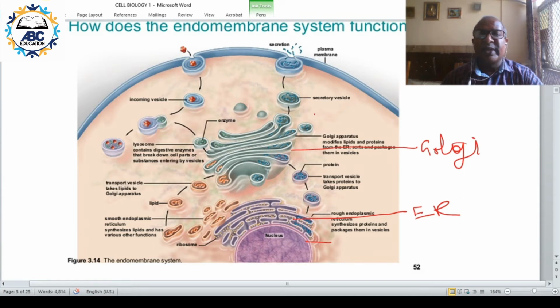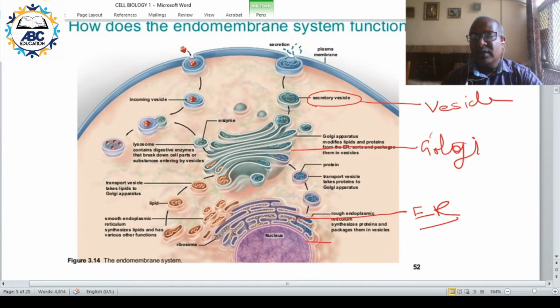Then these are the secretory vesicles. So here things are being taken out of the cell in vesicles. This is ER, then Golgi, then vesicles. So from ER things are going to Golgi and then they are moving out.